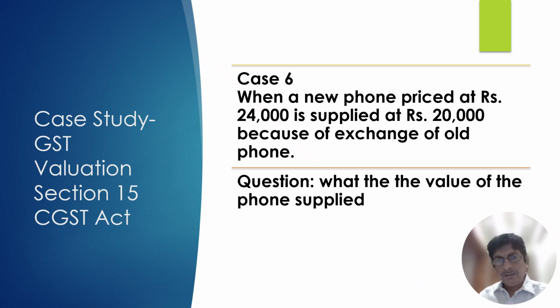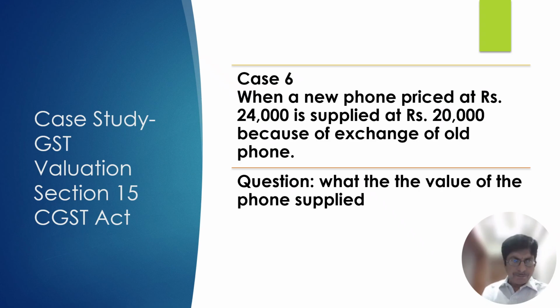See here, you need to understand that the consideration is monetary and non-monetary. Then section 15 fails. You need to go to the valuation rule number 27, which provides that when a phone is supplied and in exchange there is a non-monetary consideration, then you need to monetize that non-monetary consideration.